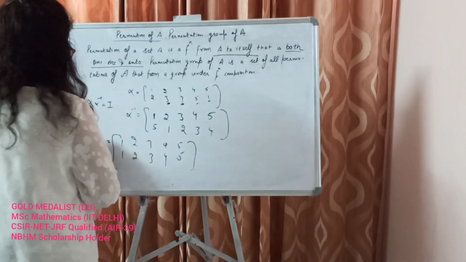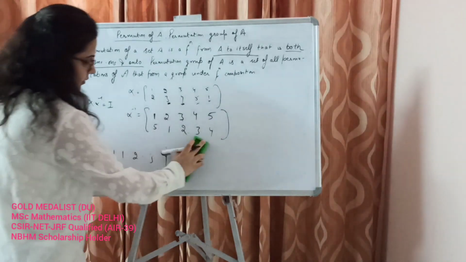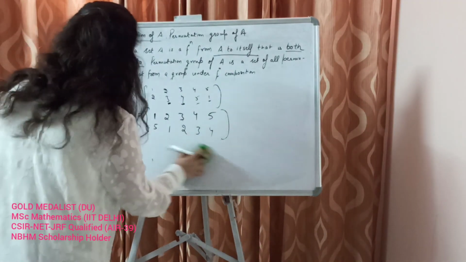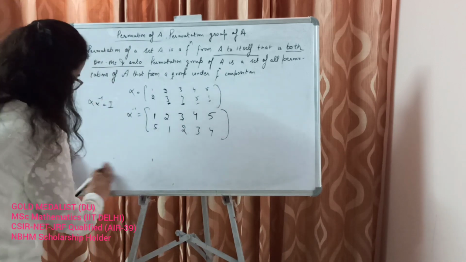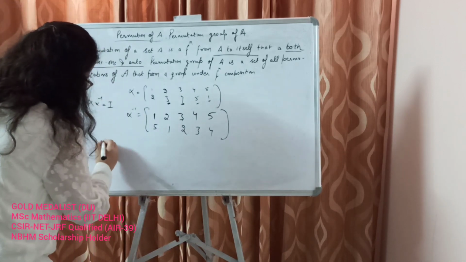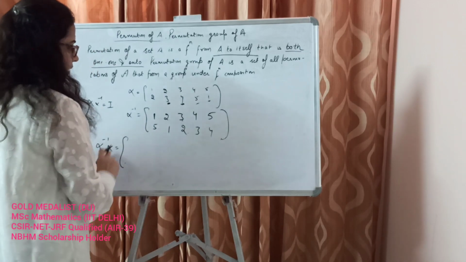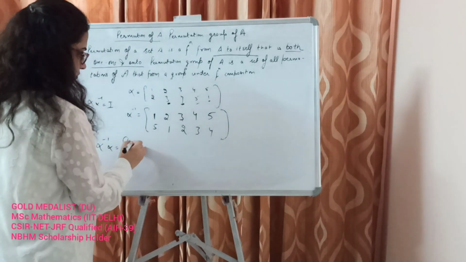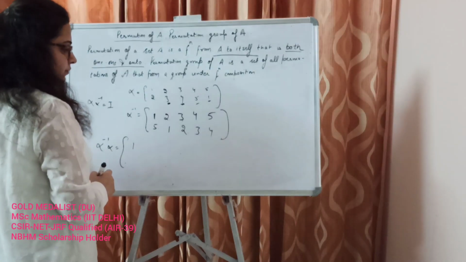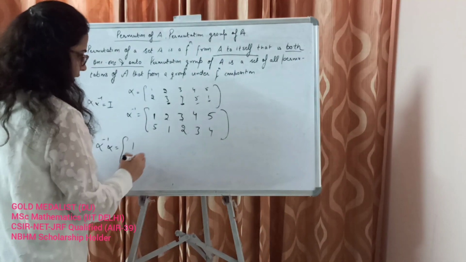Let's also try alpha inverse alpha. Is it the identity? Start from the right hand side, 1 goes to 2 and 2 goes to 1.